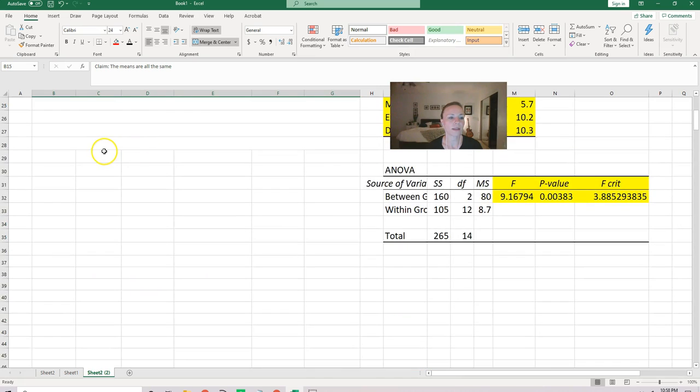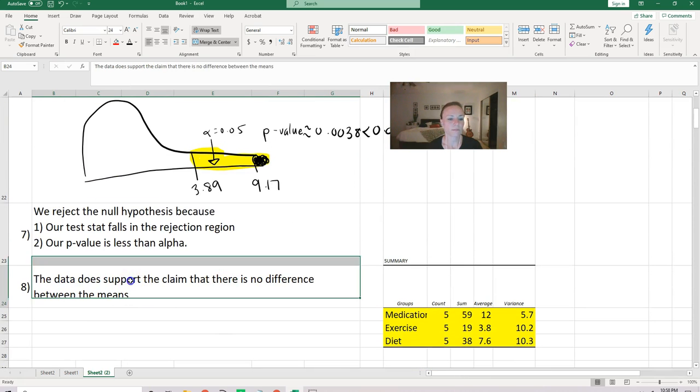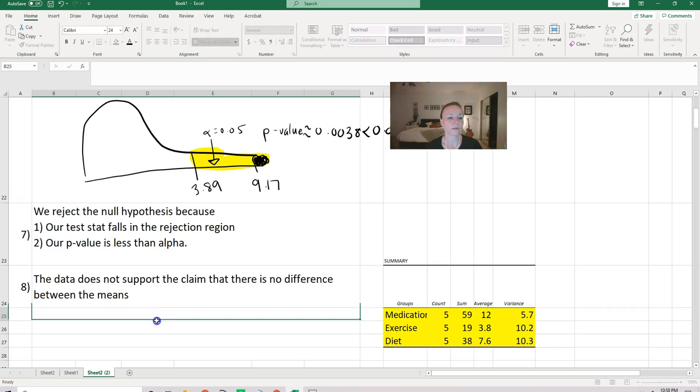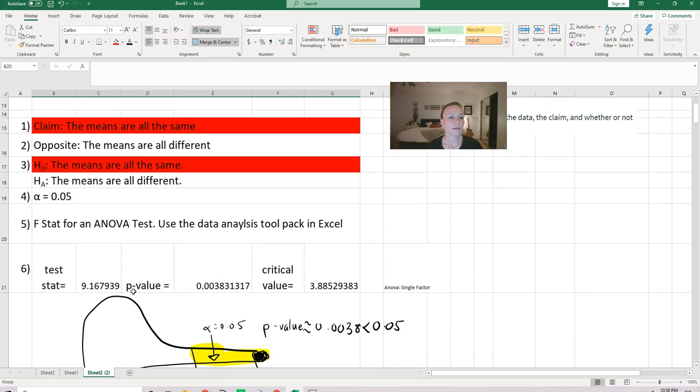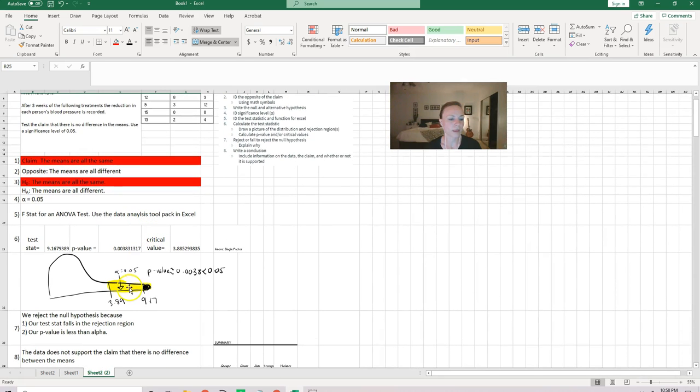So here we're going to say that the data does not support the claim that there is no difference between the two means. Going back up and double checking, zooming out a little so I can see it all at once, we have turned the claim red, so we're not going to support it. So we've written that the data does not support the claim that there is no difference between the means.